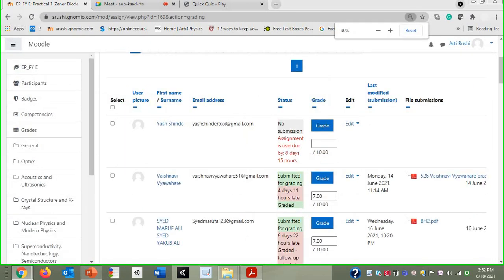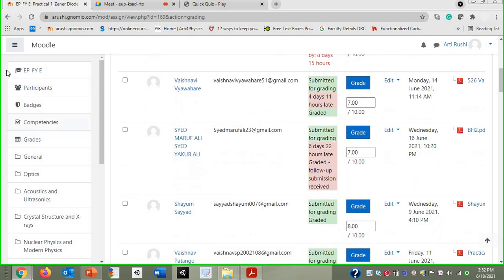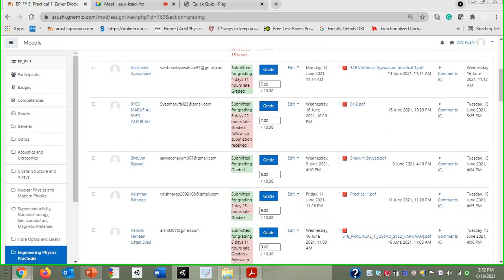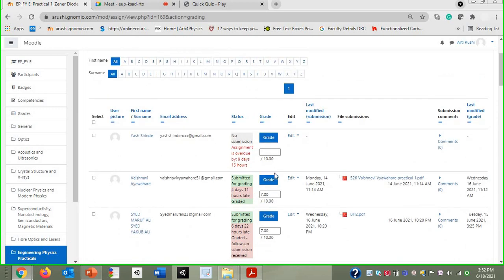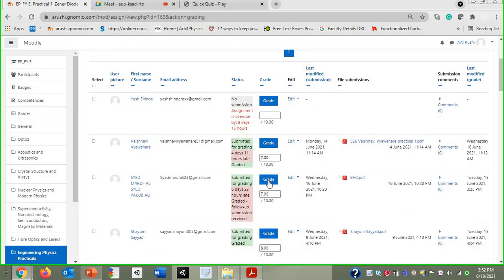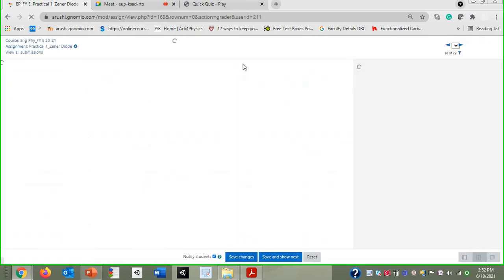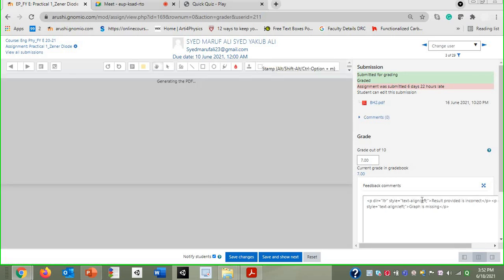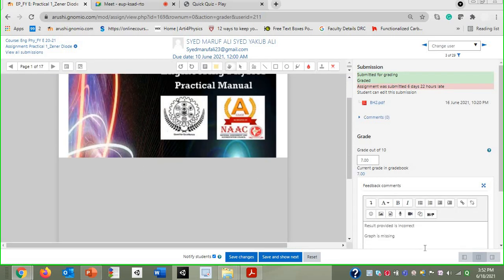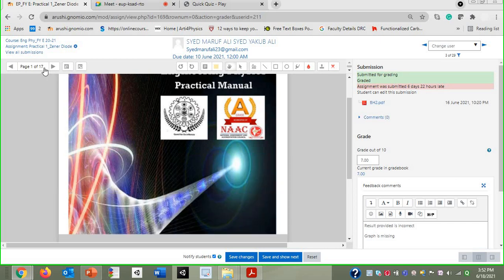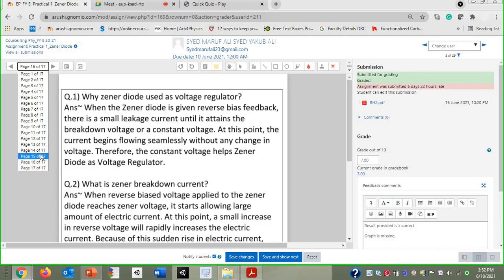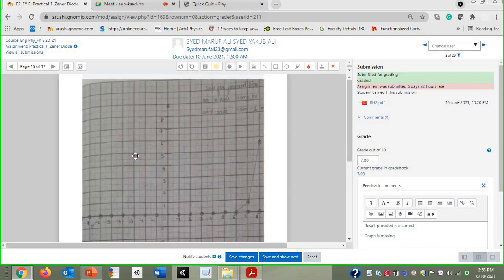With respect to the Zener diode practical, what I have observed is that most of the students have not completed the practical in a real manner. So I'll take this practical. Who is this? Sayyid Maruf Ali. Basically, he has provided an incorrect result and the graph is also missing. Whatever files he has submitted, there are so many files, but the actual things are not submitted over here.